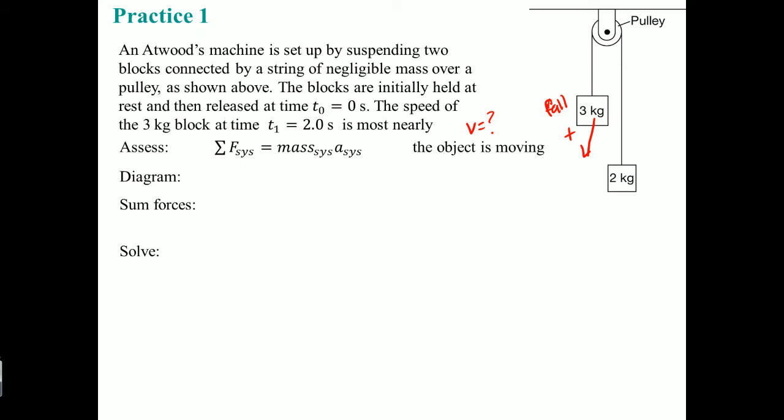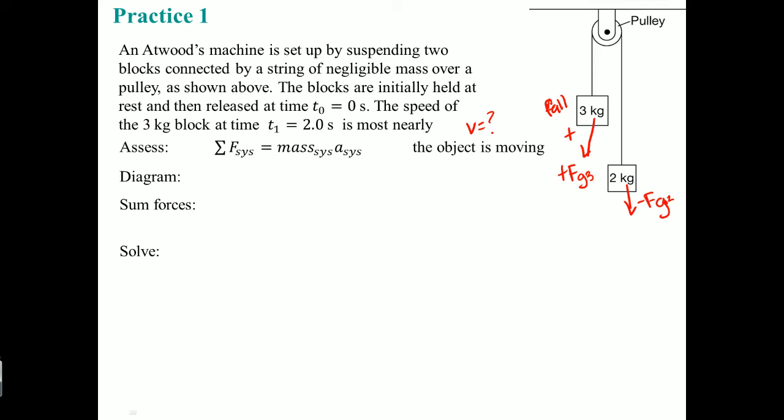In our diagram, this is going to be our positive FG, and this is going to be our minus FG. So this is FG on 3, this is FG on 2. I just added the subscripts here for each mass.